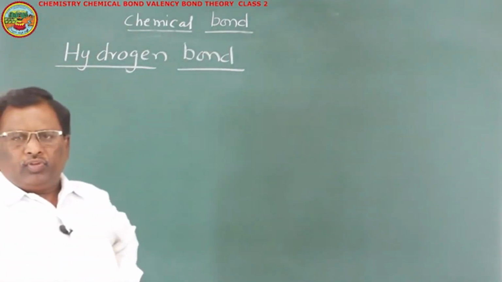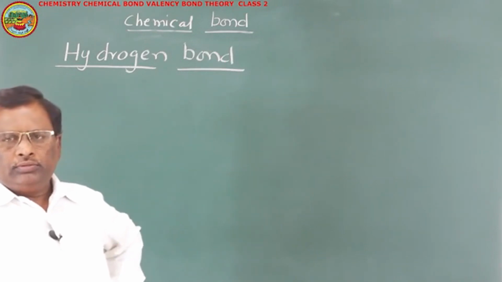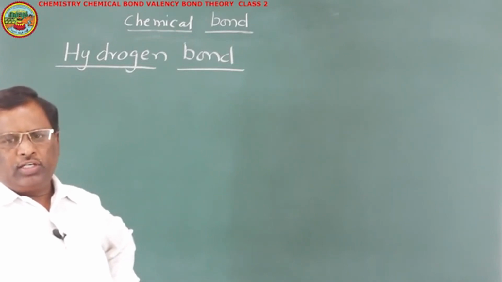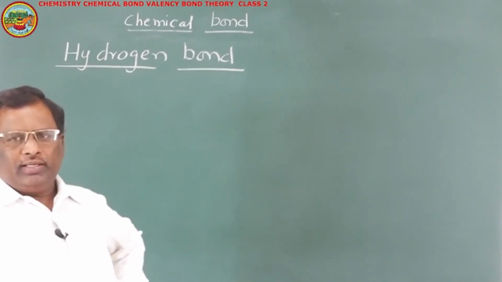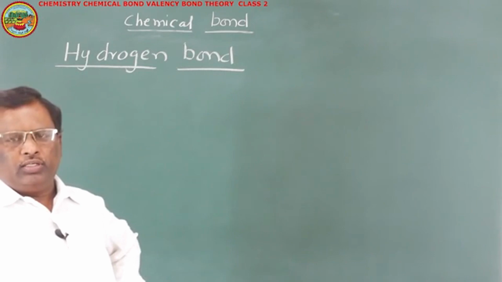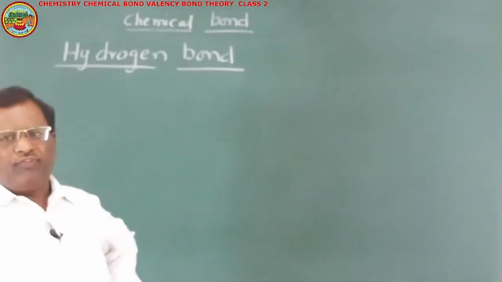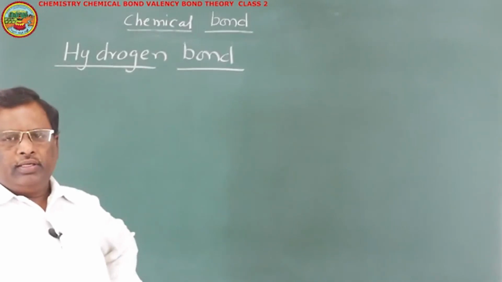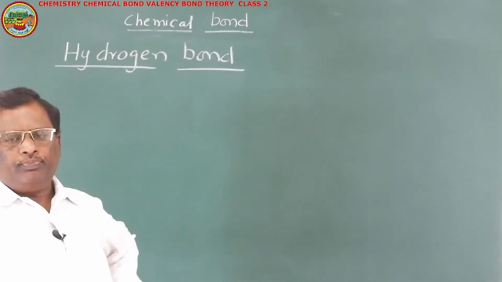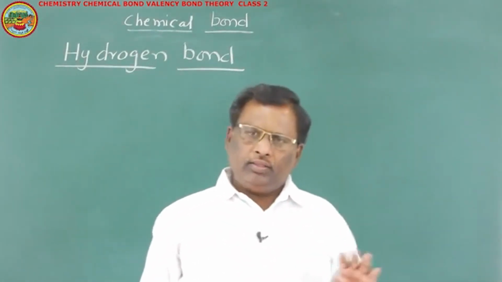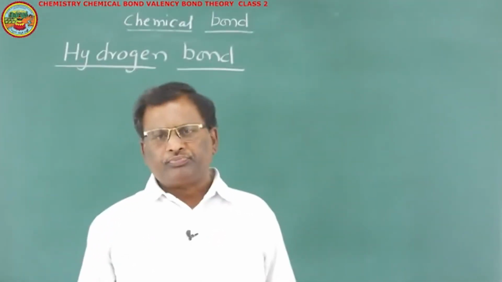Hydrogen bond. This hydrogen bond belongs to the category of van der Waals forces of attraction because it's not a chemical bond. Actually, here it has certain ionic characters because in hydrogen bond, the forces of attraction are electrostatic forces of attraction. Only hydrogen atom can form this type of bond. That's why this bond is known as hydrogen bond.